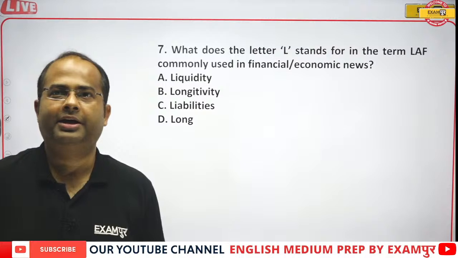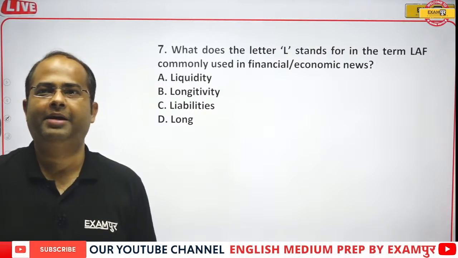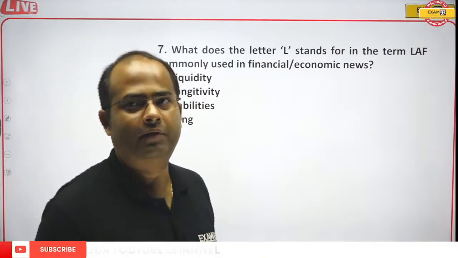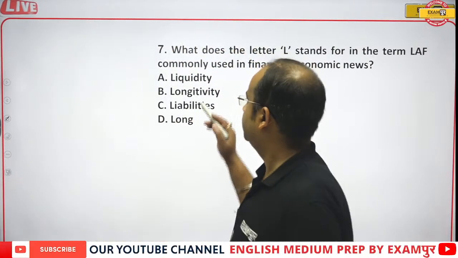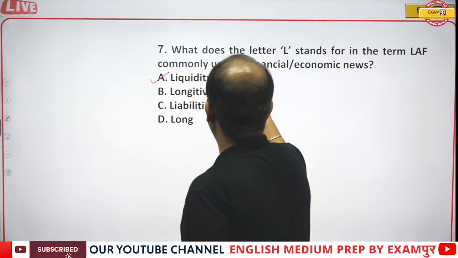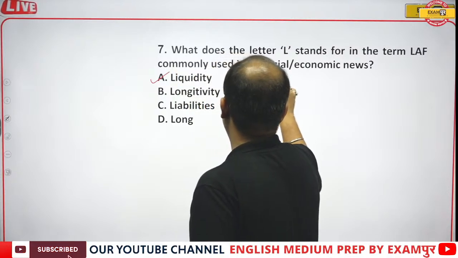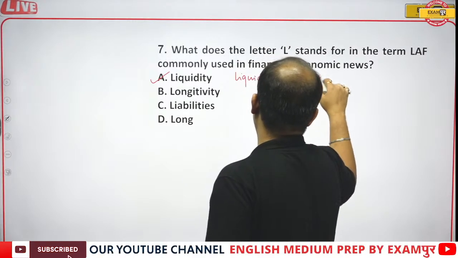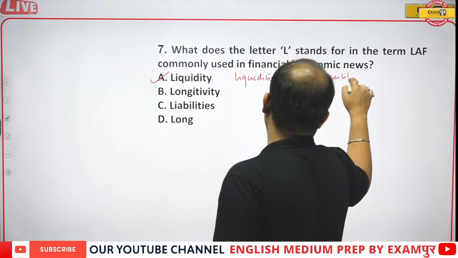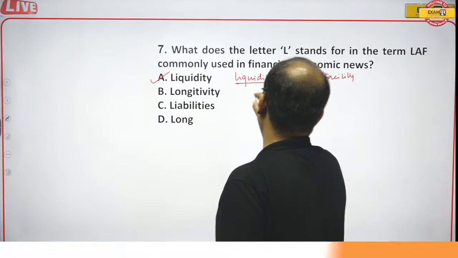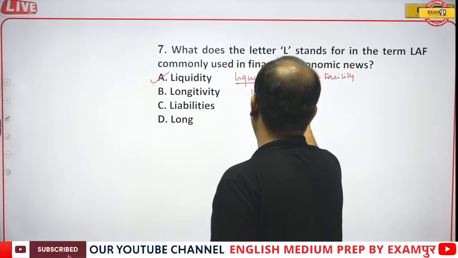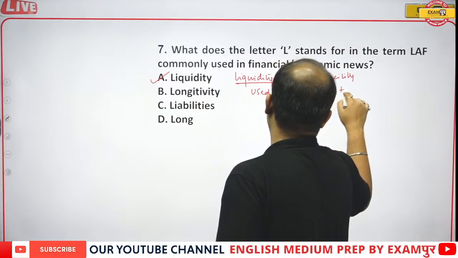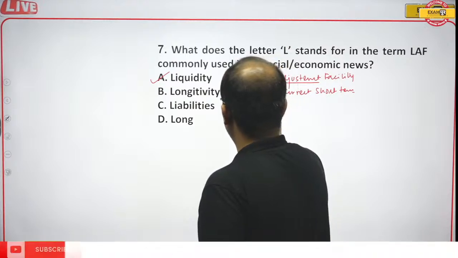Okay, let's see the correct answer. Liquidity, longevity, liabilities or long. So what will be the correct answer? Everyone is going with option A, the liquidity adjustment facility. So it is liquidity adjustment facility, and it is used to correct short term liquidity mismatch.